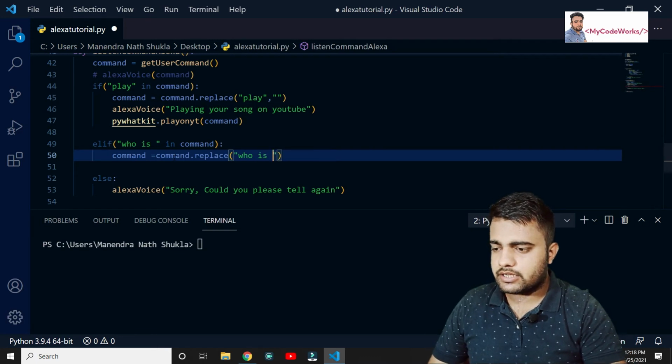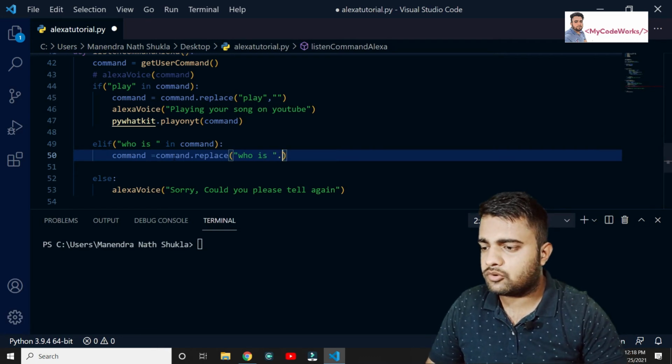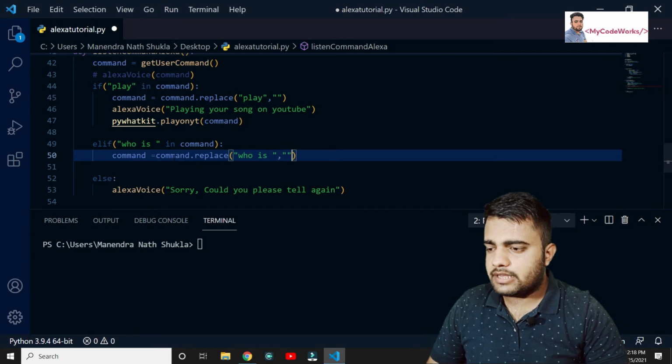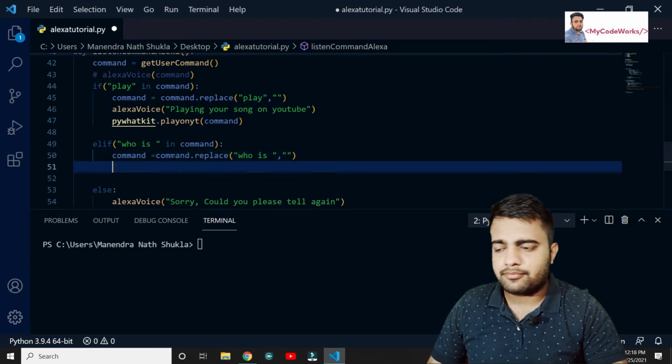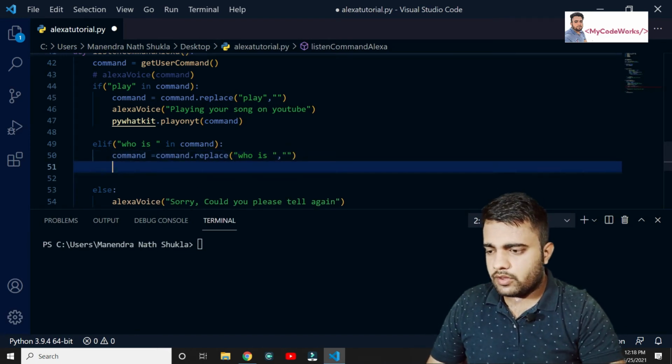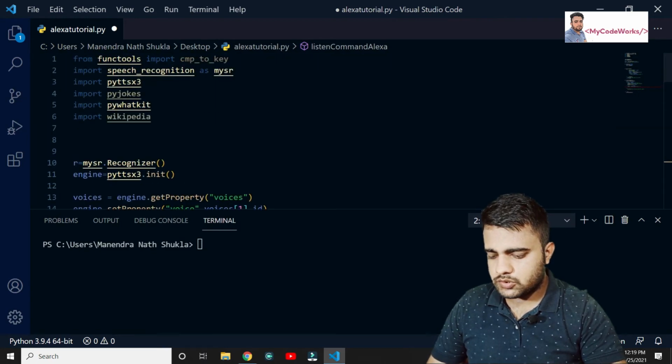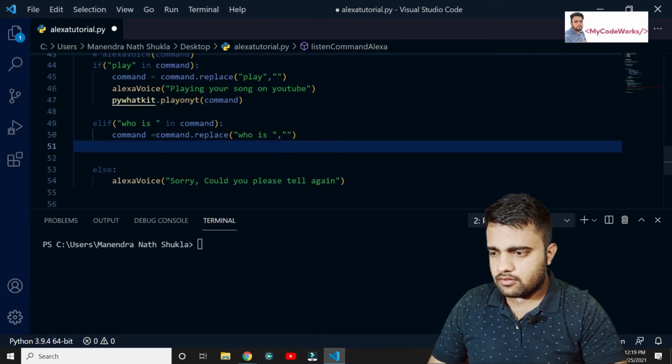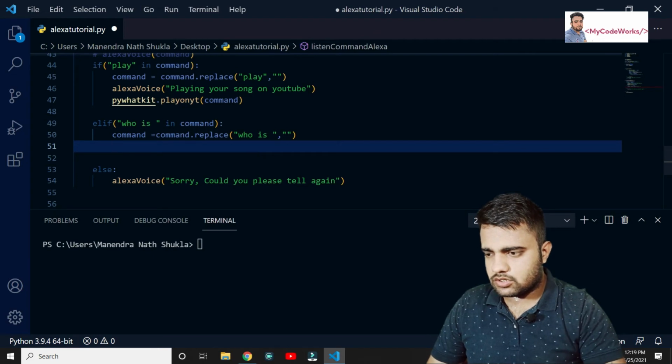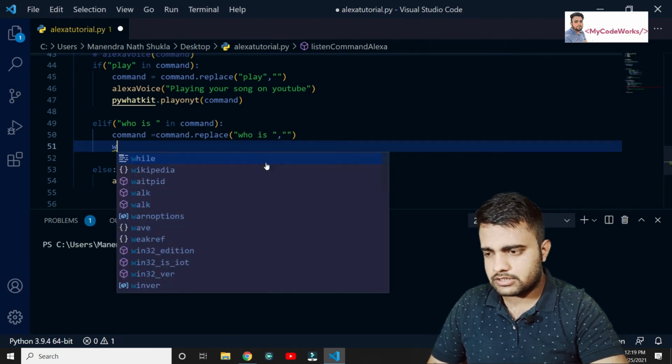After that, we have already imported Wikipedia, and Wikipedia has a method called summary for the particular person. Whatever you are sending to Wikipedia, we are going to get the summary, and have Alexa voice the same text.